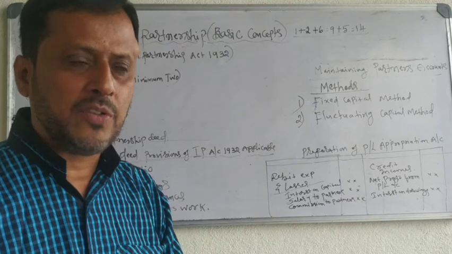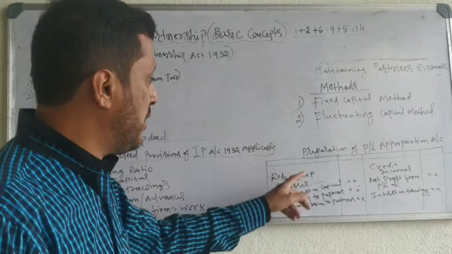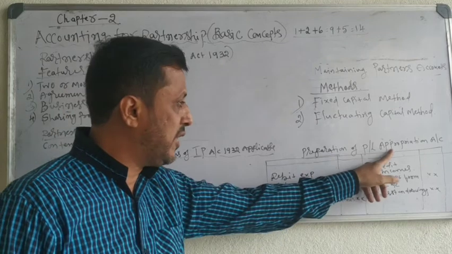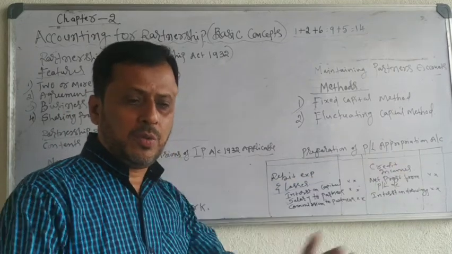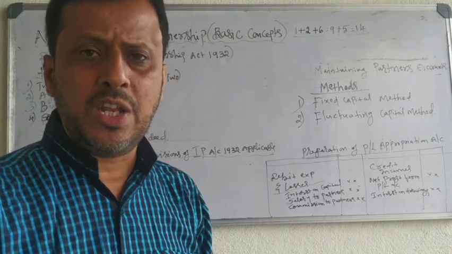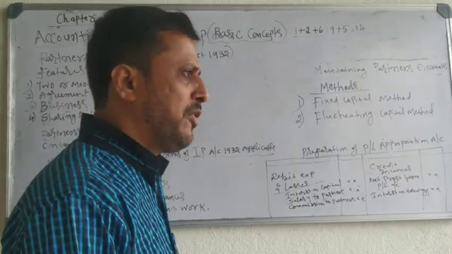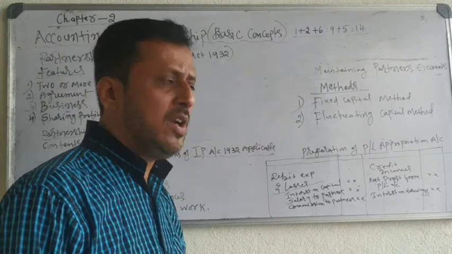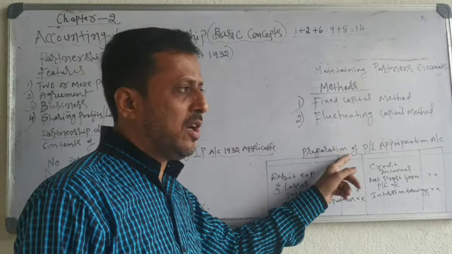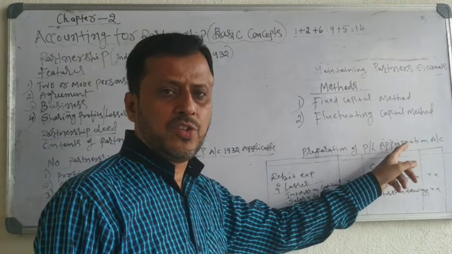For that purpose, we will prepare an account. That account is called profit and loss appropriation account. The name is appropriation. Appropriation means dividing the net profit among various adjustments, and whatever the remaining profit is there, you divide among all the partners according to their profit sharing ratio. For that, you will prepare an account. That account is called profit and loss appropriation account.